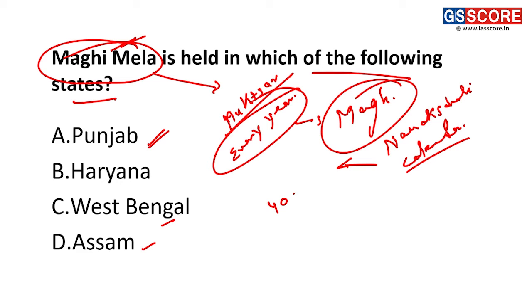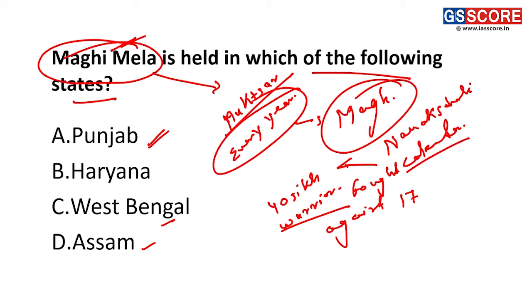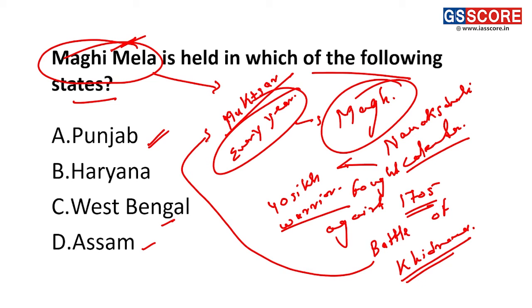in the memory of 40 Sikh warriors who fought against the Mughals in 1705, in the battle which is known as the Battle of Khidrana. After this battle, the name Muktsar was given to it. So the Maghi Mela is celebrated every year in the city of Muktsar in Punjab, according to the Nanak Sahi calendar.